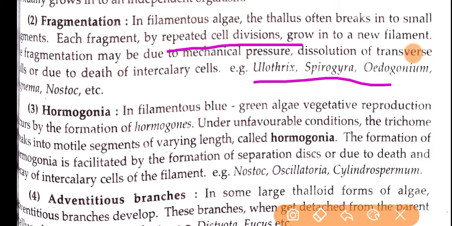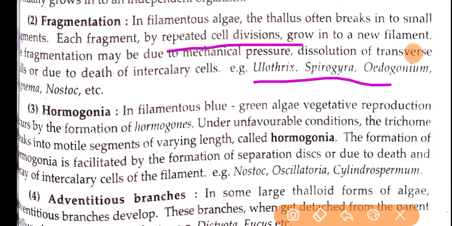So it is an accidental method, and these may lead to the fragmentation process in algae.